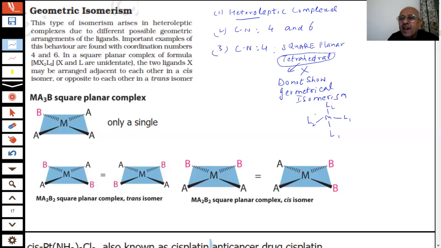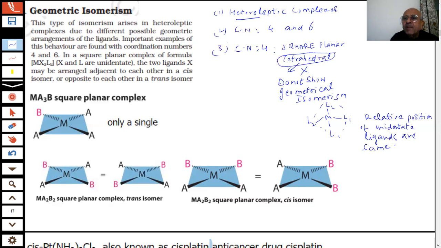Since it's tetrahedral, what will happen? Nothing. You can put these ligands anywhere. The relative positions attached to the central atom are the same. It is a symmetric figure. Therefore, it doesn't matter, and it will not show geometrical isomerism.